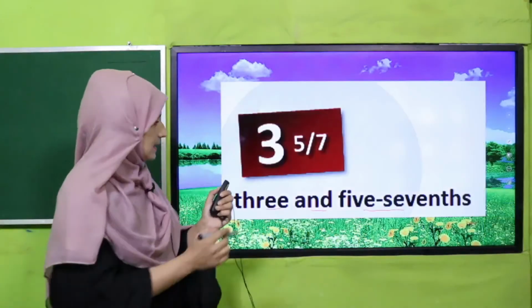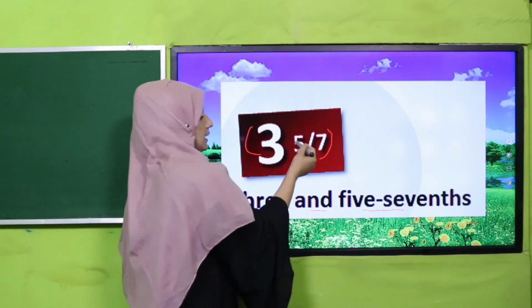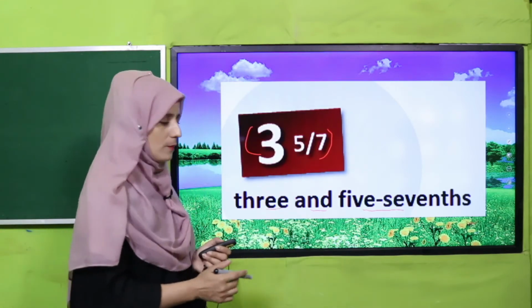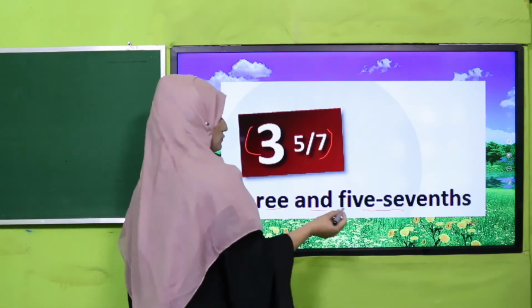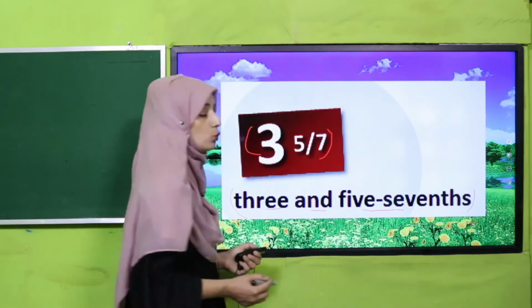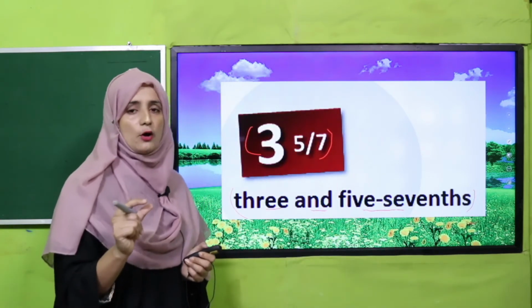So this shape in maths is a fraction form, and that fraction we have changed into word form with the help of a hyphen.